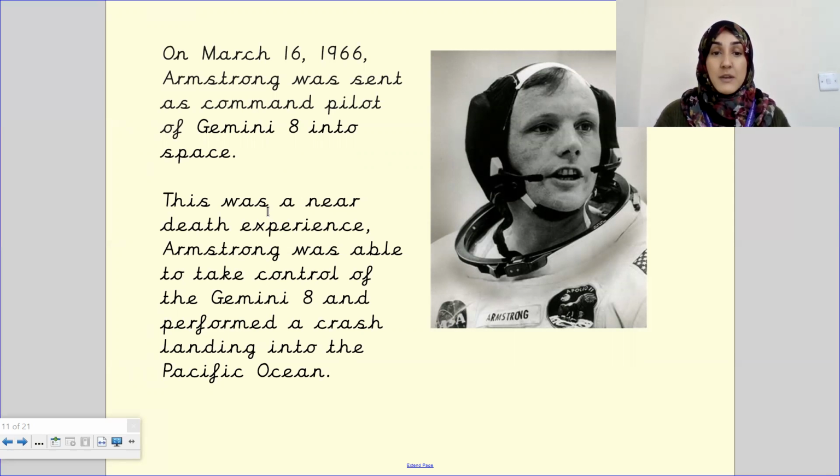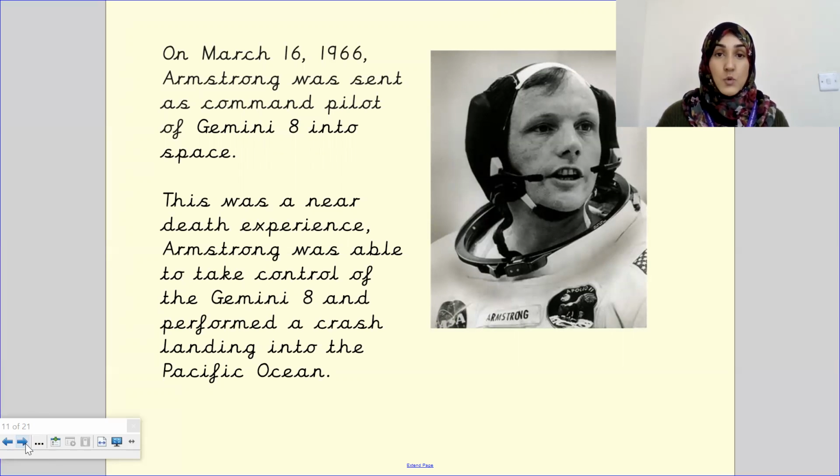This was a near-death experience. There was some sort of dysfunction, something that didn't go very well, and he lost control of the spacecraft, but he quickly regained control and performed a crash landing into the Pacific Ocean. In order to gain control of a spacecraft, all of the experience that he had during the Korean War as a pilot came in handy.